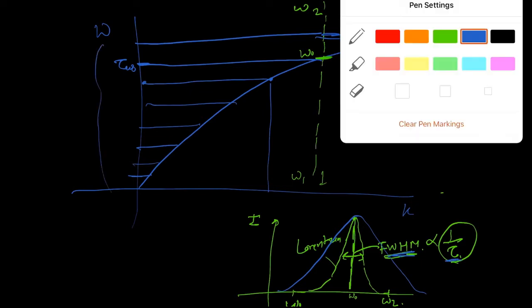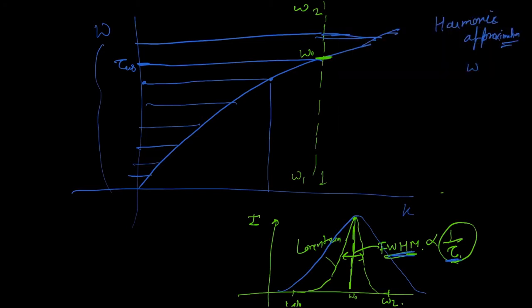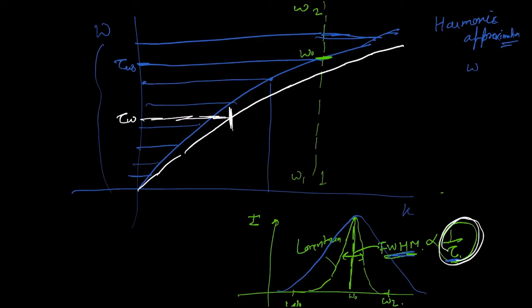Now, we haven't included the temperature effect yet, but if you include temperature, this dispersion might shift downwards because of thermal expansion. The phonon frequency has changed, but besides the phonon frequency, this tau also might change. So the broadening might also change with temperature. So as a function of temperature and as a function of omega, we need this value of tau. That's the kind of input data we have to get either from experiments or theory, or we could use some empirical models which also exist.